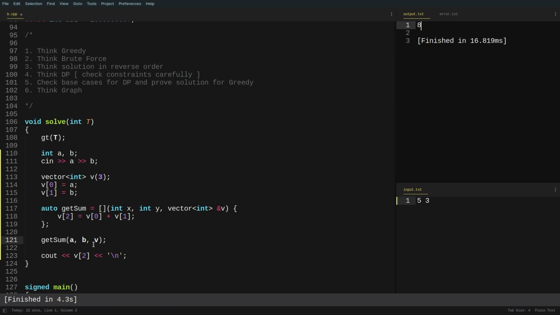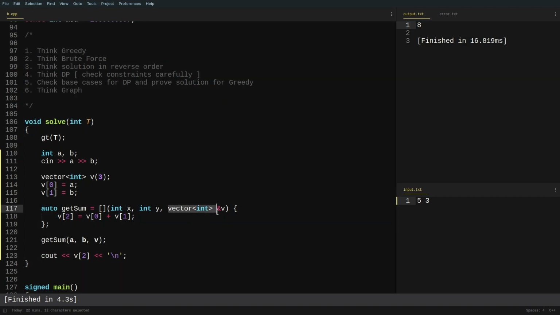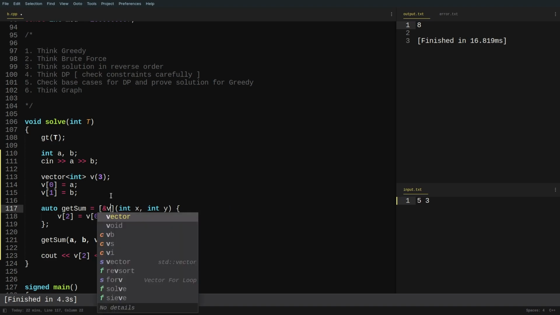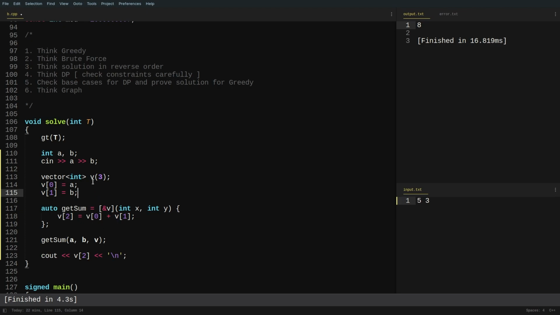So what is happening is I am passing this vector v as a reference, right? And I'm calculating the total sum at position 2, and I'm just printing this v of 2 here. So this is the simple pass by reference. But if you have ever solved some graph problems, you will realize when you try to pass the graph adjacency list, you try to pass the visited vector, you try to pass some other vectors as well, it is a lot to write here, right? So instead what you can do is you can capture it here. So this capture clause helps me to get this particular vector v from the main function.